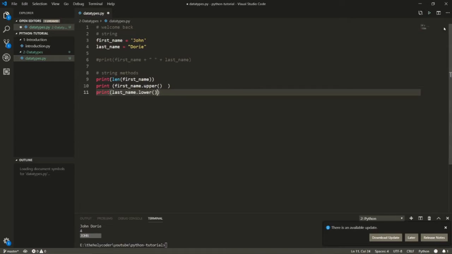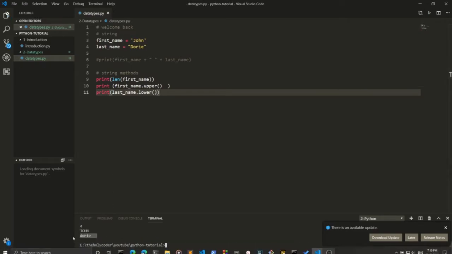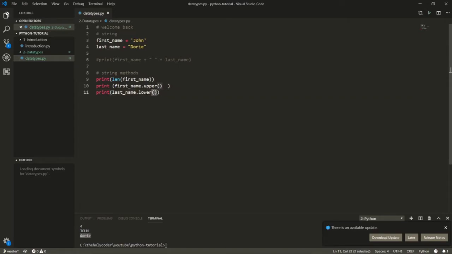Now, of course, you might have a little trouble understanding the syntax here. As you see, the D was capital, but here it is small. Believe me, by the end of this tutorial, we are going to discuss classes and objects, and you will be making your own objects and your own classes. But for now, this is how you access a method: upper. This is how you lowercase a string. This is how you find the length of a string.